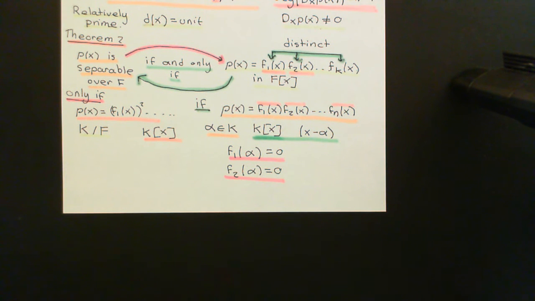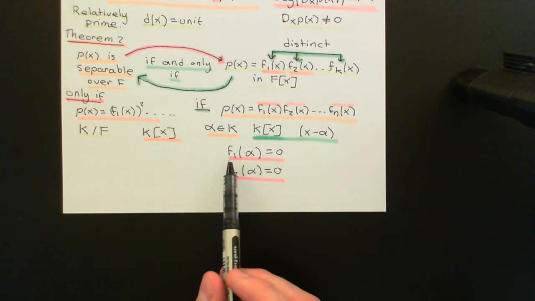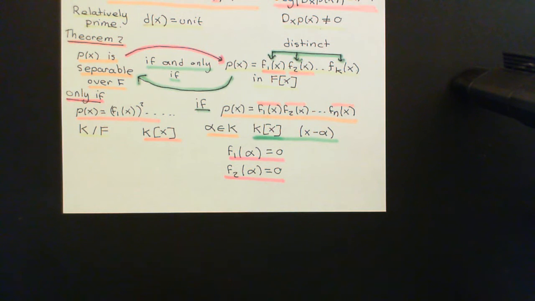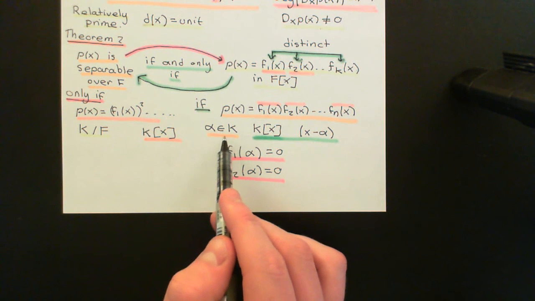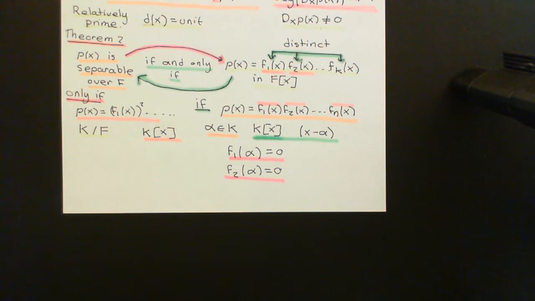Okay, so now we know that we have these two irreducible factors which have alpha as a root. Now, of course, because we've got non-zero polynomials here with alpha as a root, we know that alpha is algebraic over F. And what do we know about algebraic elements over F?